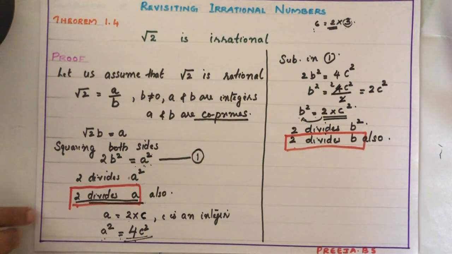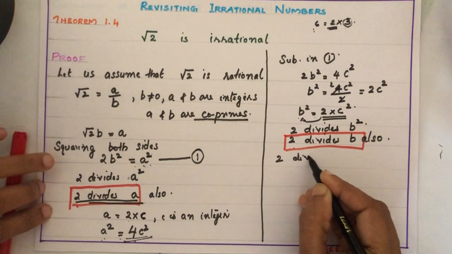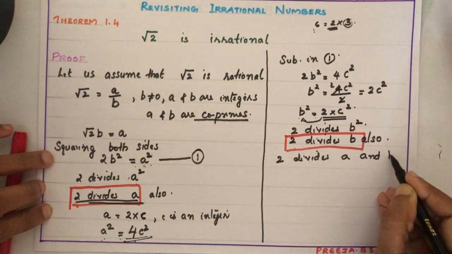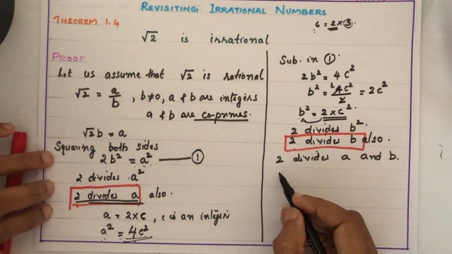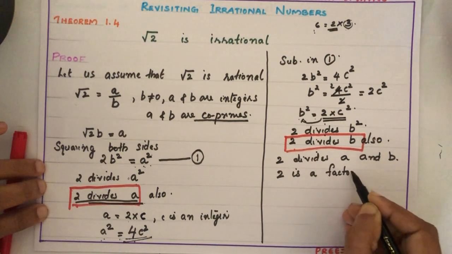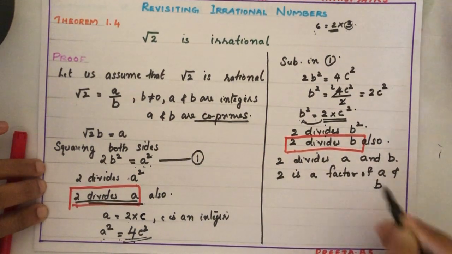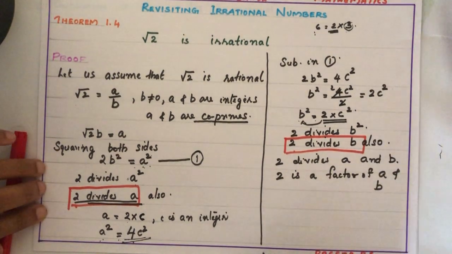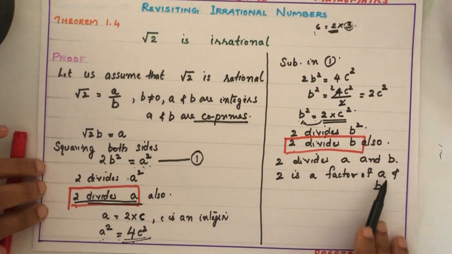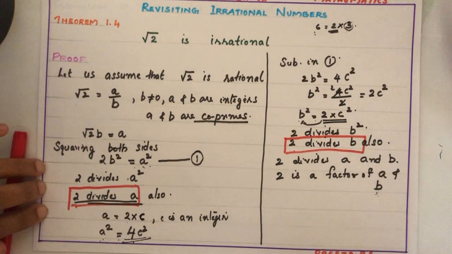What it means? 2 divides both a and b. Isn't it? It means 2 is a factor of a and b. So here we go, 2 is a factor of a and b. That means 2 is the common factor of a and b.